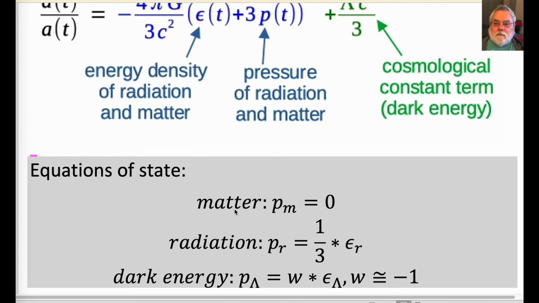For matter, pressures since the first second after the Big Bang have been insignificant compared to rest mass energy density. So the pressure of matter, subscript m, is 0 to cosmologists. The pressure of radiation, subscript r, is 1/3 the energy density of radiation.